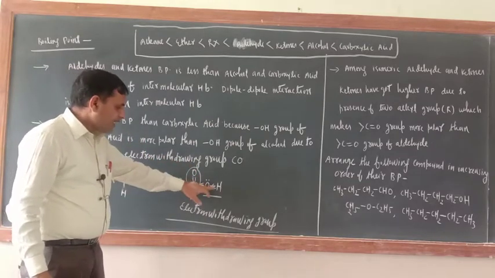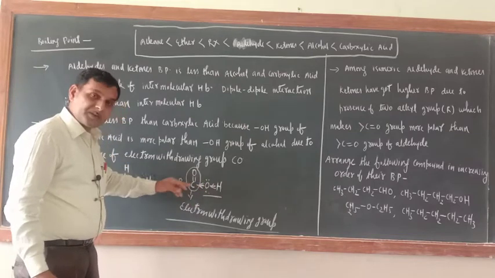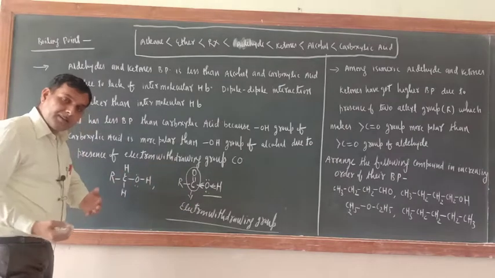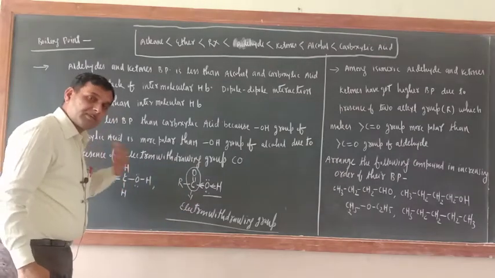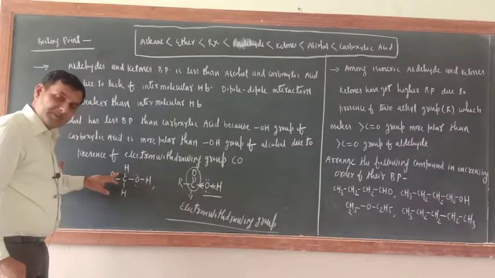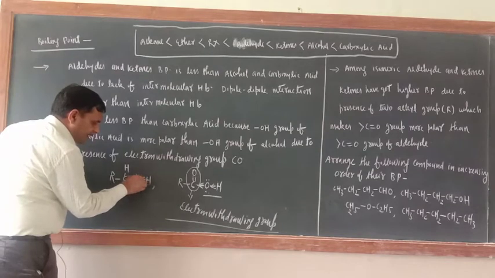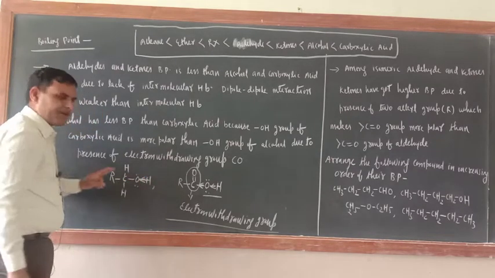Just see. Earlier these electrons were shifted toward the O, but now one more group is there which is shifting or migrating electron towards itself. So now the OH group will become more polar or not? In case of alcohol, only oxygen will withdraw the electron which is present between OH.